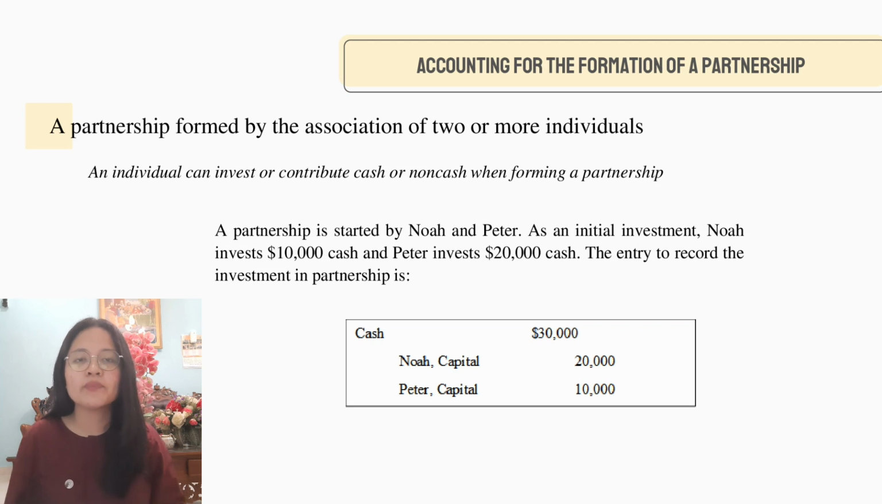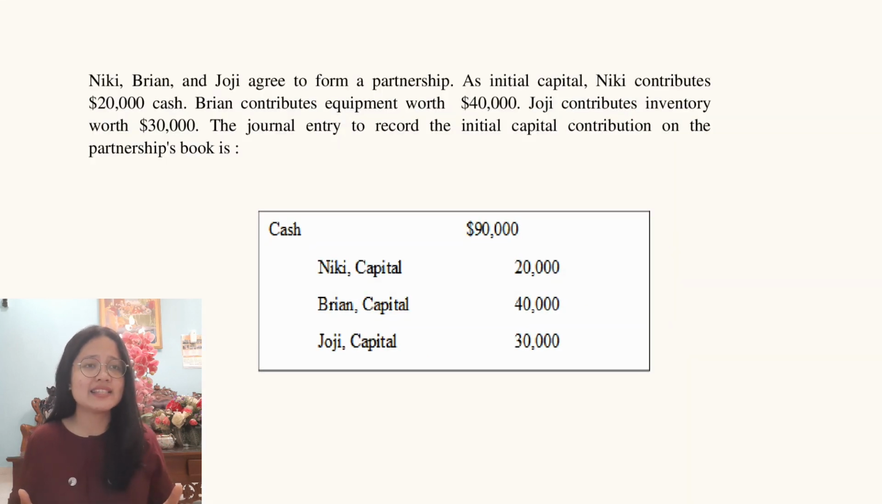For example, a partnership is started by Noah and Peter. As an initial investment, Noah invests $10,000 cash and Peter invests $20,000 cash. The entry to record the investment in partnership is debit on cash $30,000, credit on Noah capital $20,000, credit on Peter capital $10,000.